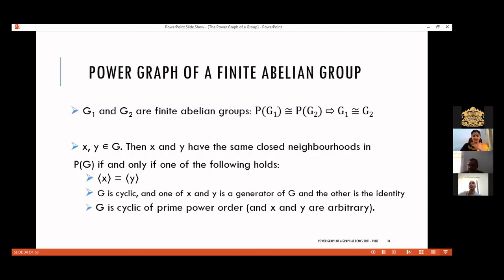Using that, we prove this theorem. I am not going into the complete details of the proof; it is out of scope. For those who are interested, I will share the research paper which contains the proof. The power graph of G1 is isomorphic to the power graph of G2 if and only if G1 is isomorphic to G2, where G1 and G2 are finite abelian groups.